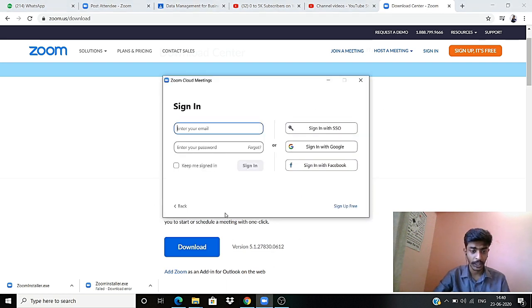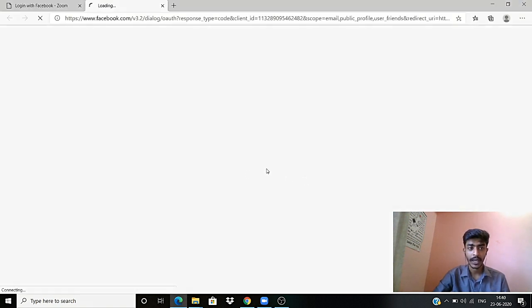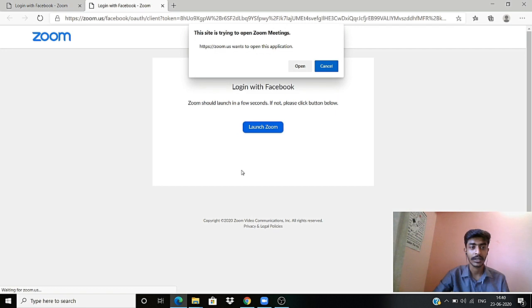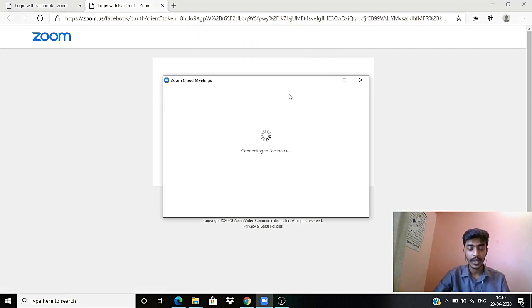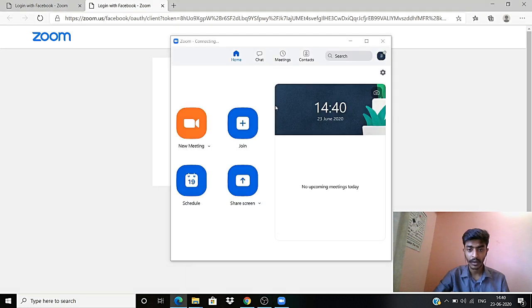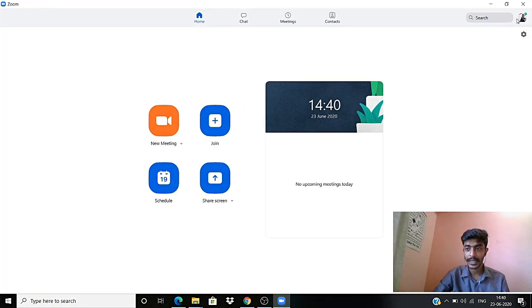a pop-up like this will come out. There are three options to sign in, or you can use your accounts here if at all you have one. For the easiest access, I have taken Facebook, and it will redirect you to a particular page like this, and press open. Once you do that, it will automatically redirect you. As I've already used my Facebook account, that's why it seemed very easy. If you're doing it for the first time, there are chances that you will have to enter your username and password.